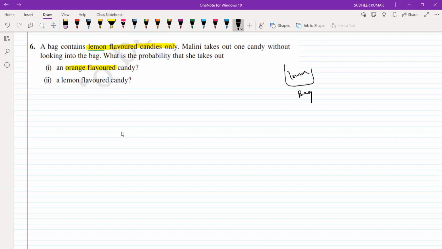Lemon candies are a few, and the number of orange candies is 0. So the first answer is the probability of getting an orange flavored candy.